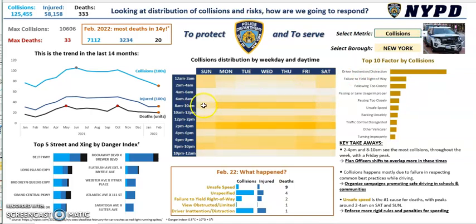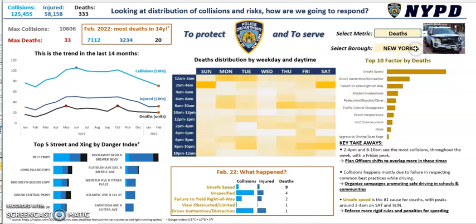And the trend at 8 a.m., 10 a.m., and 2 p.m., 4 p.m. is basically the same Monday to Friday, the time zones where we see most collisions and most injuries happen. We have a totally different story when we focus on deaths. We have that Sunday and Saturday, 2 a.m., 4 a.m. are the deadliest time zones. So we will have to focus as well on these 2 time zones.